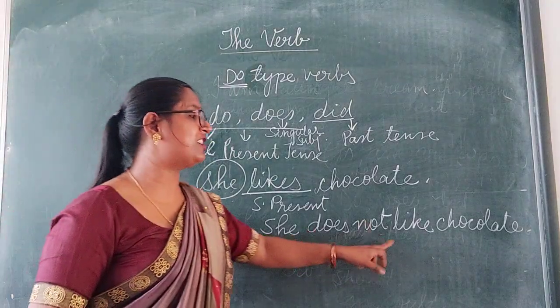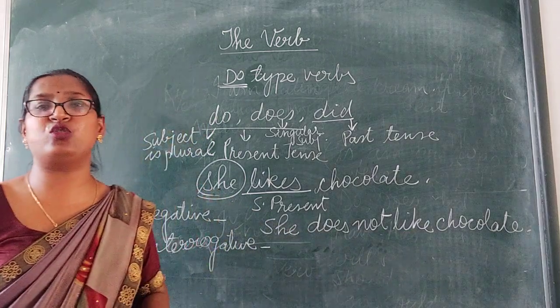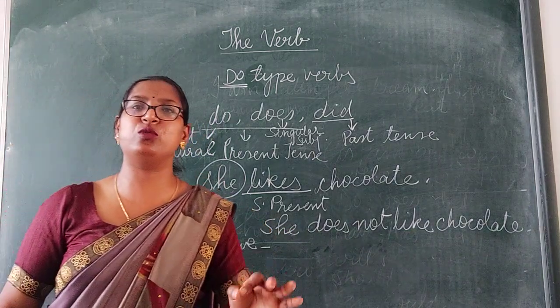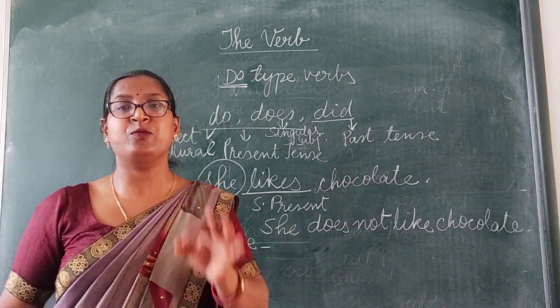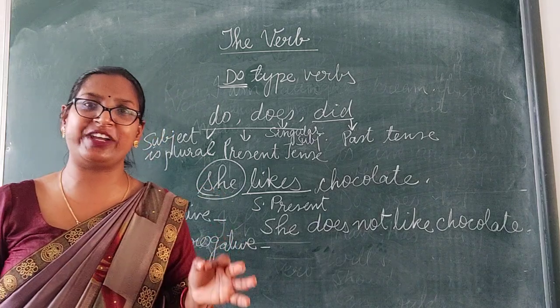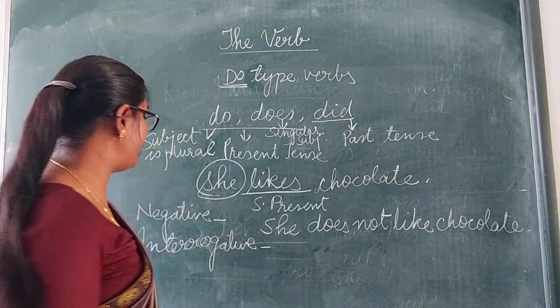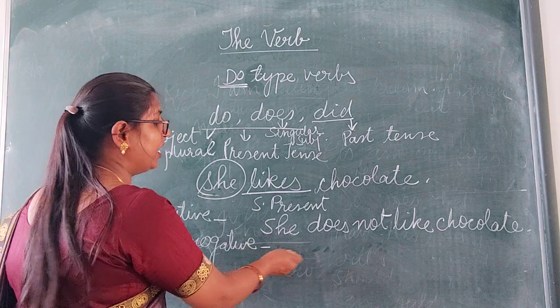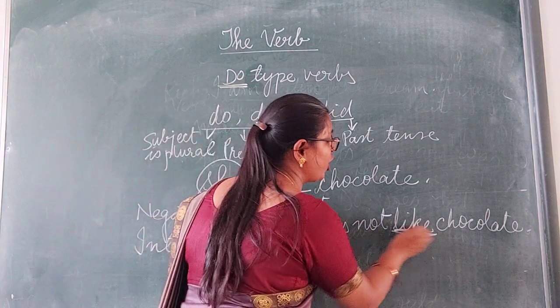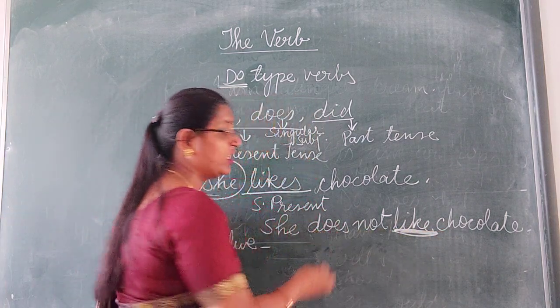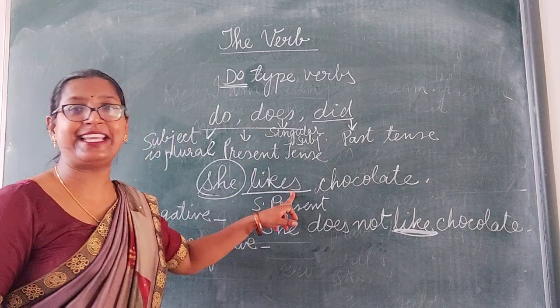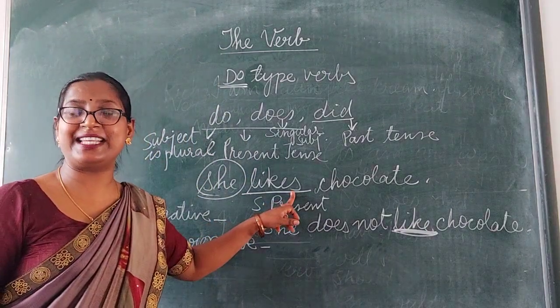She does not like. Another thing to note is, whenever we use do or does to make negative or interrogative sentence, dear children, we use base form of the verb. Here you can see likes showing present tense.